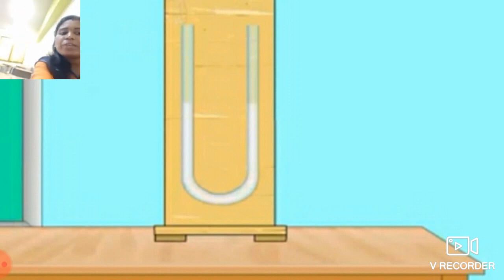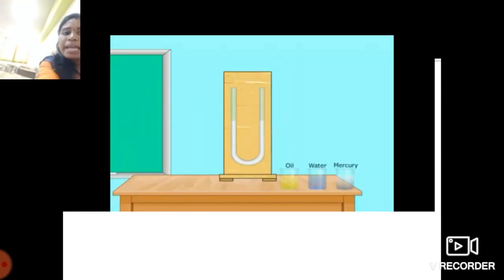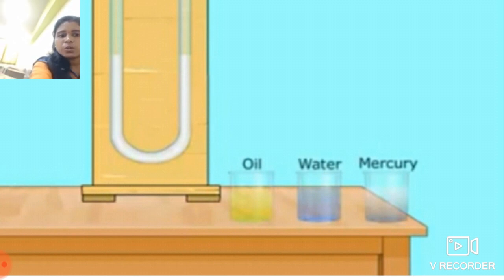The manometric fluid in the U-tube may be oil, water or mercury, whose density should be known.